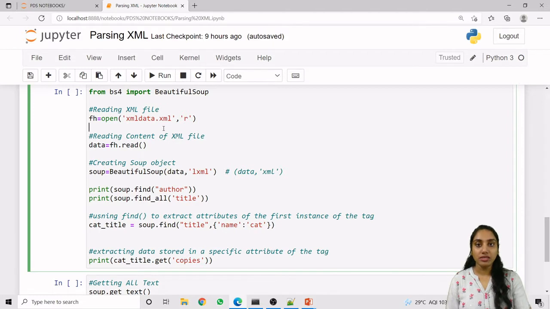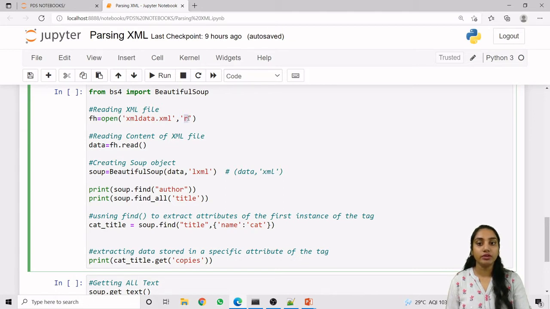The first method is the Beautiful Soup method. As we have already learned in parsing HTML, for that we must import it: from bs4 import BeautifulSoup. In the argument of the constructor of Beautiful Soup, we can provide two types of data. We can provide the data by storing it in a local file and reading that file, or else we can provide the data using a string. Here we are providing our data using the file xmldata.xml.